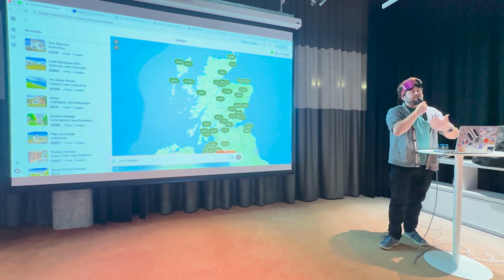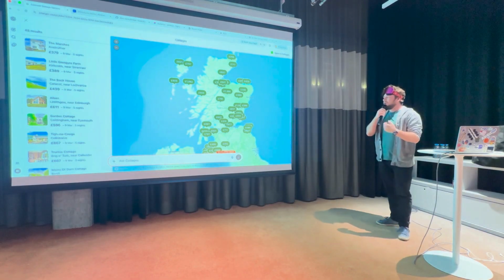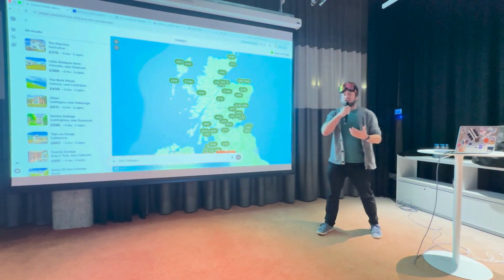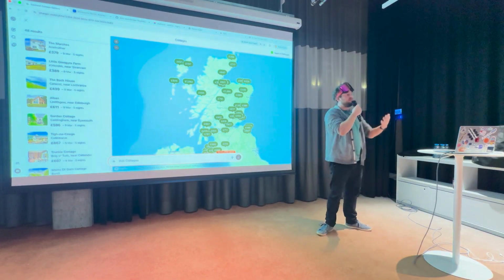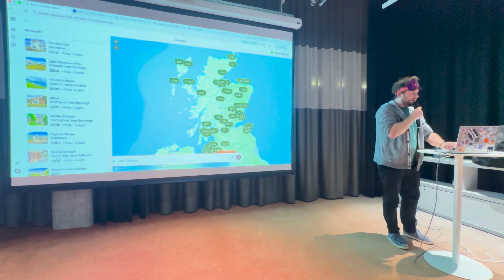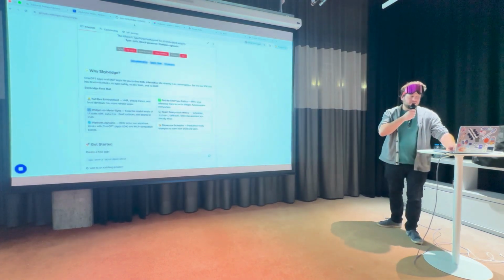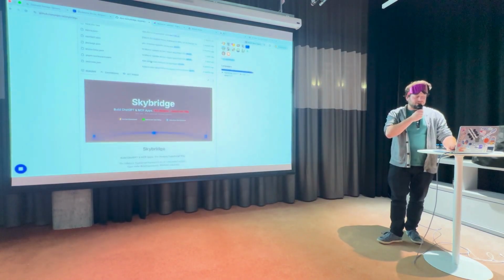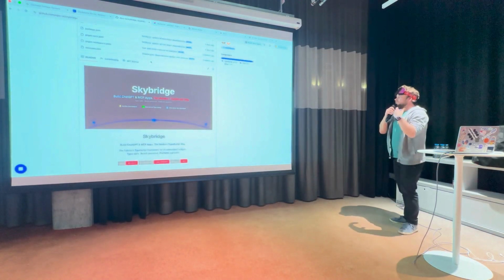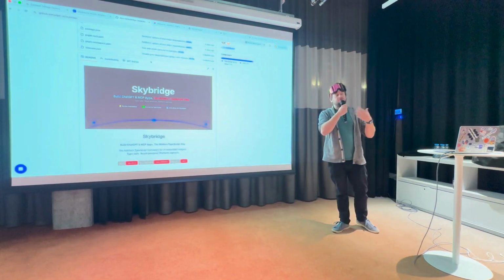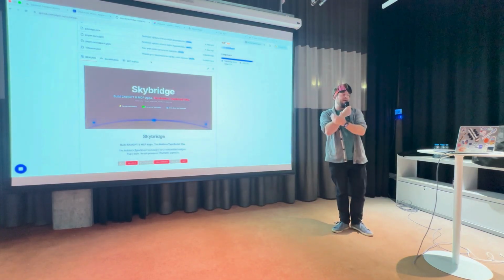And when we saw that at Alpic, we thought to ourselves, well, there is a lot of tooling missing to help developers out there build this kind of application. And so we went out and we started working on a small GitHub project called Skybridge. Skybridge is an open source framework written in TypeScript for developers to build those new kinds of AI applications.